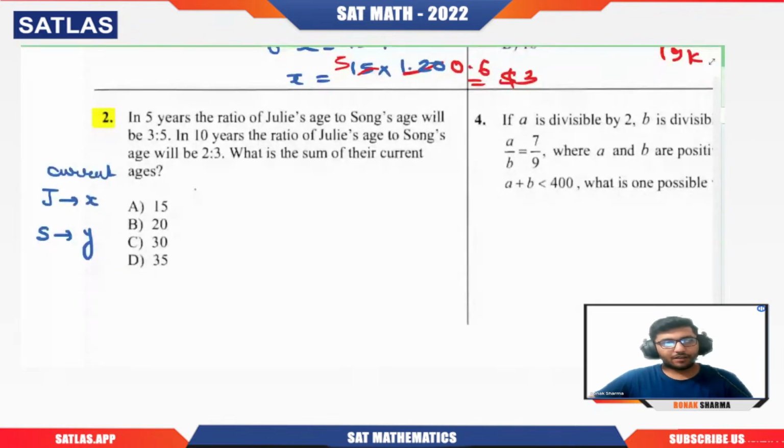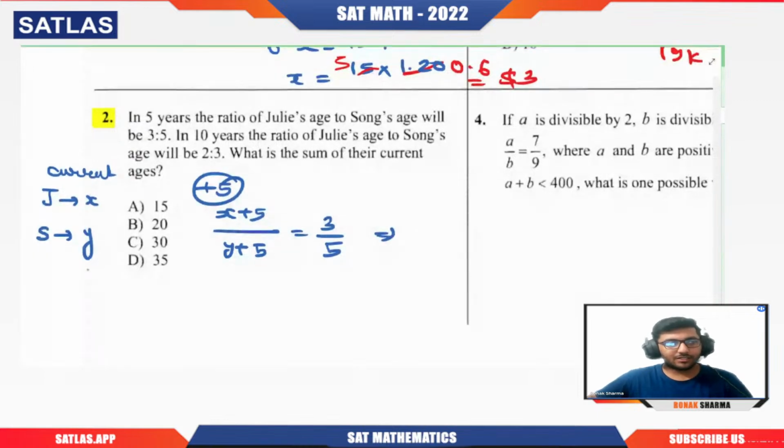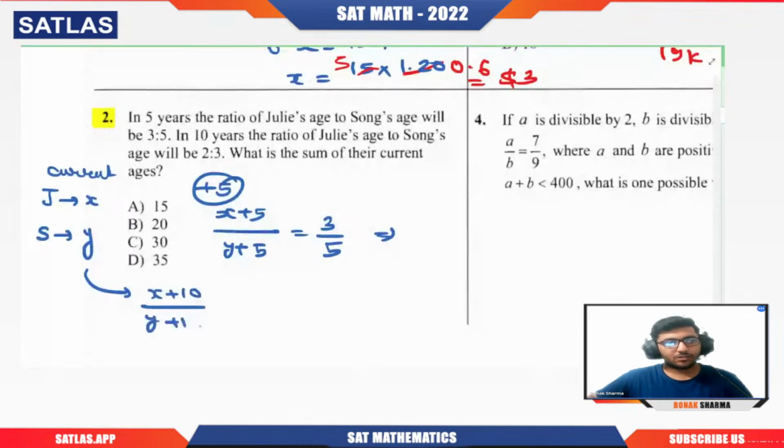After 5 years, their ages will be x plus 5 and y plus 5. So what they are saying, the ratio of Julie's age to Song's age will be 3 is to 5. So this will give us one equation in terms of x and y. Similarly, after 10 years, it will be x plus 10 divided by y plus 10, and the ratio is 2 is to 3. Now you can frame two equations from here and you'll get the answer.